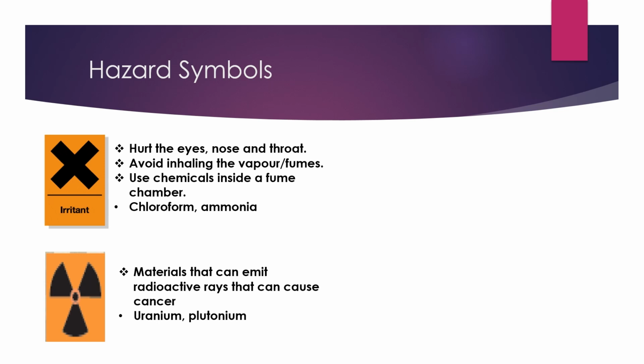The next hazard symbol that we want to look at is radioactive. The radioactive symbol belongs to materials that can emit radioactive rays that can cause cancer. Examples of materials that can be radioactive are uranium and plutonium.